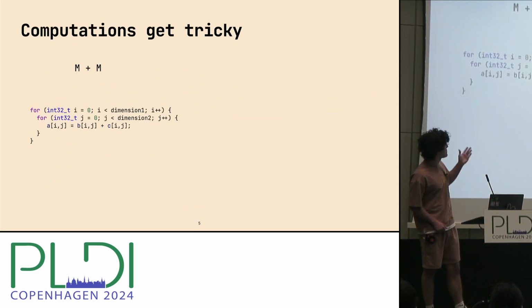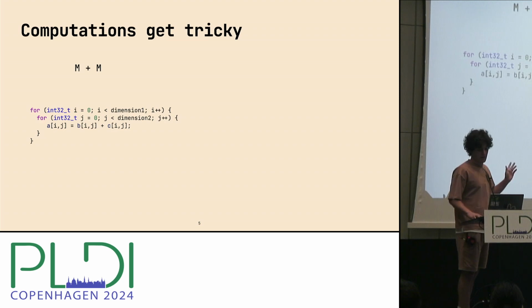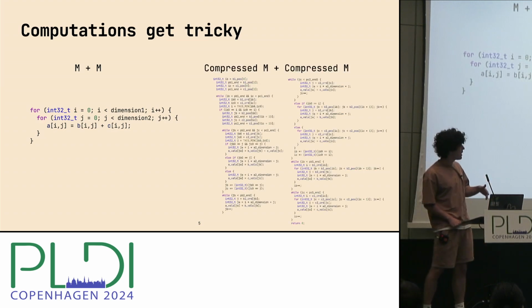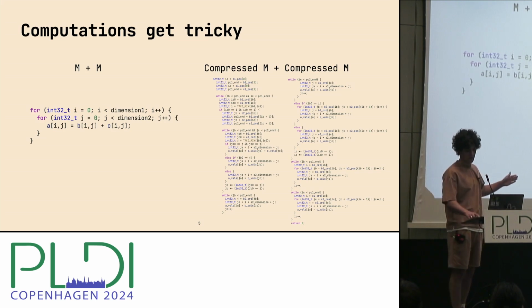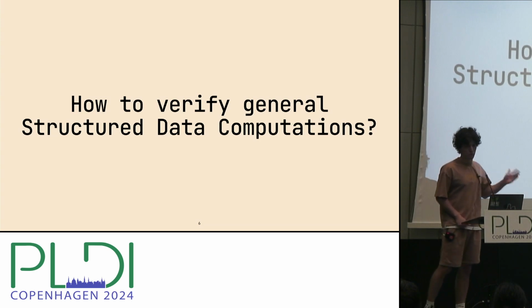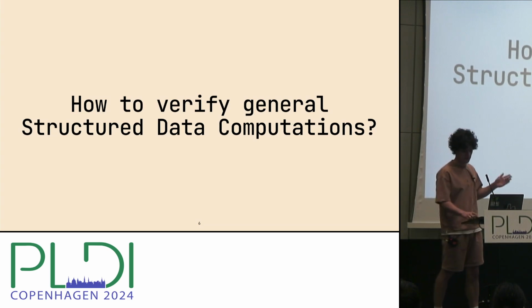So there's the code that sums up 2 non-compressed matrices. You can see it over here. And if you have sparse matrices which you compress, then the code to sum them up gets way more complicated. So in our work, we try to answer the following question: how to verify general computations on structured data.